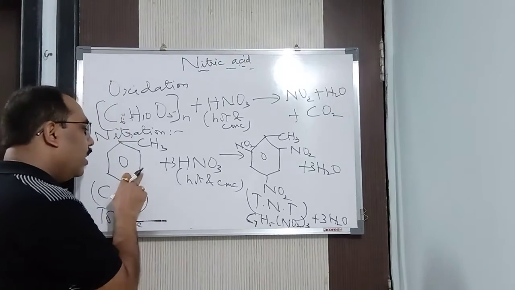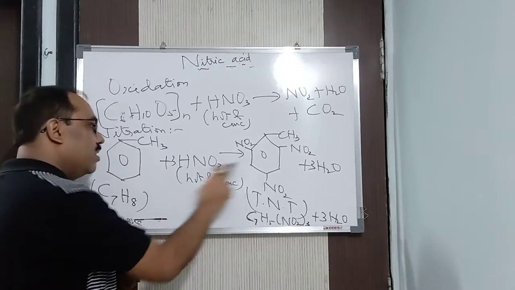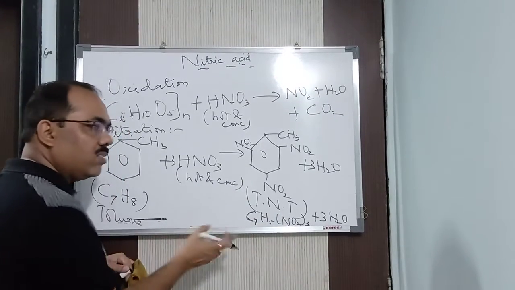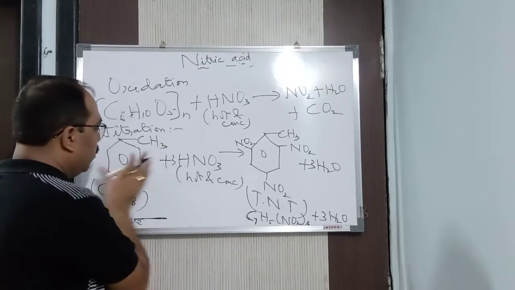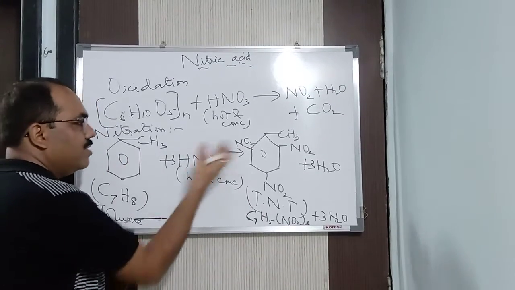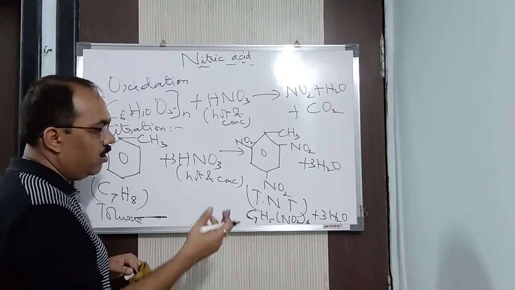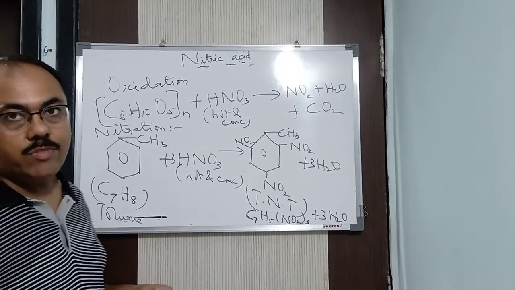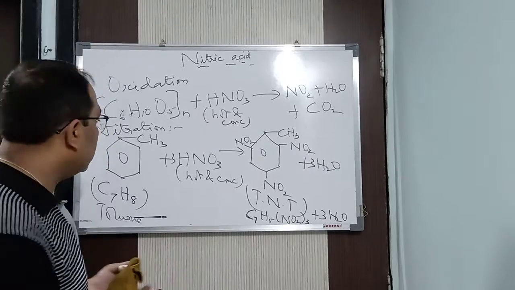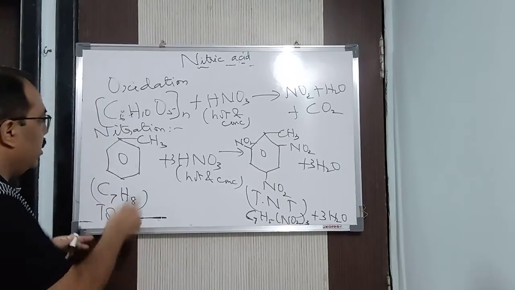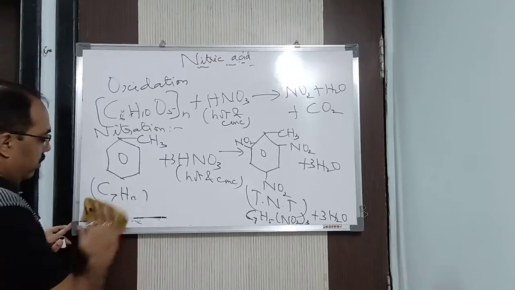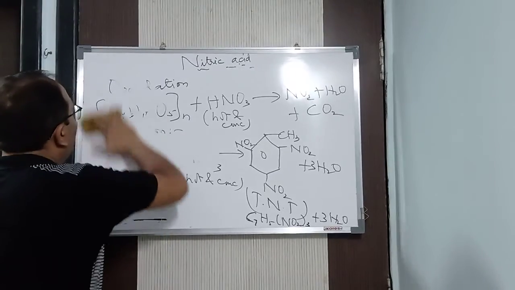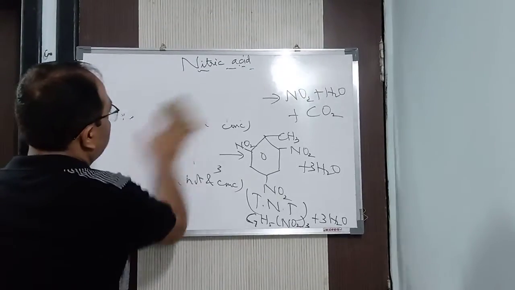Actually, in higher classes you will be studying in this way only. You will not be studying in this manner because this is a difficult method. When you learn this particular structure, then it's an easy method. You will see that when you learn organic chemistry. In this way it forms trinitrotoluene. This is the oxidation reaction which takes place with hot and concentrated nitric acid. That is, one is oxidation, another is nitration, you can say that.